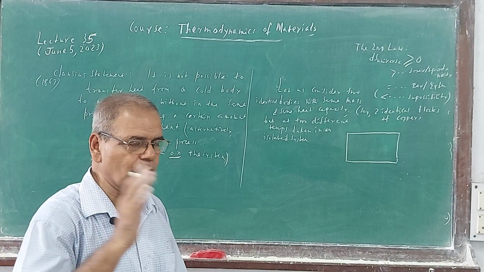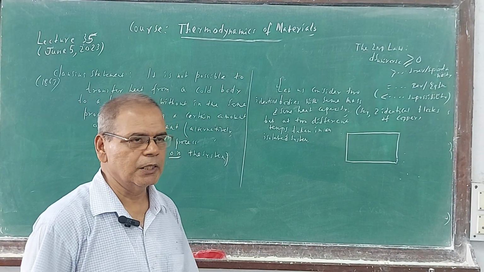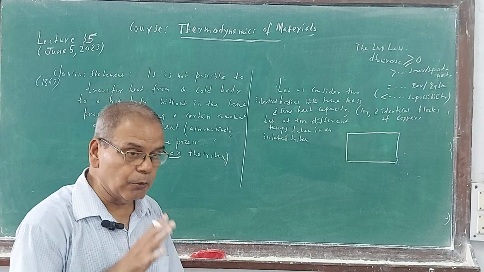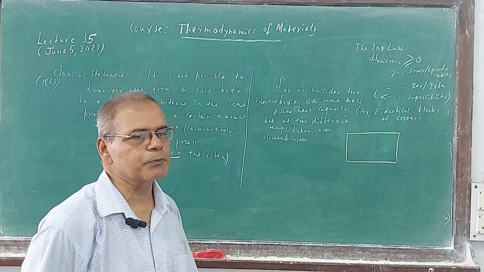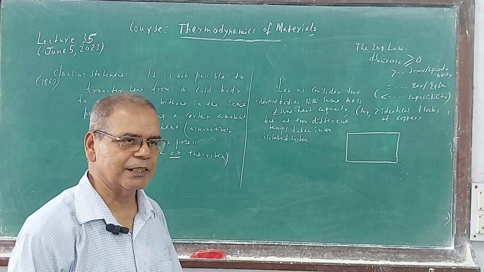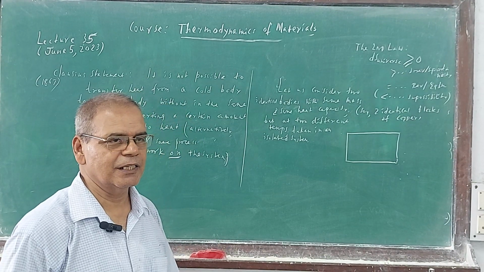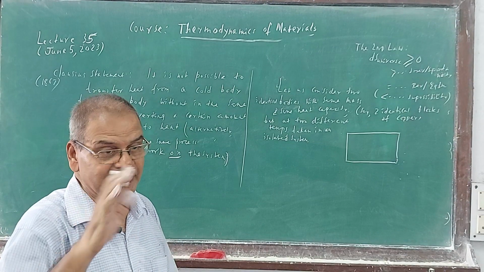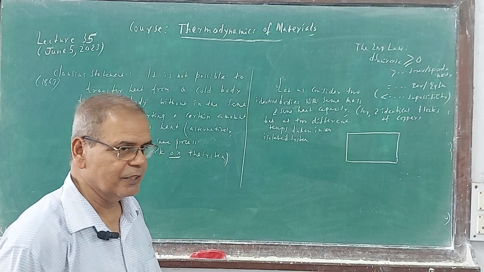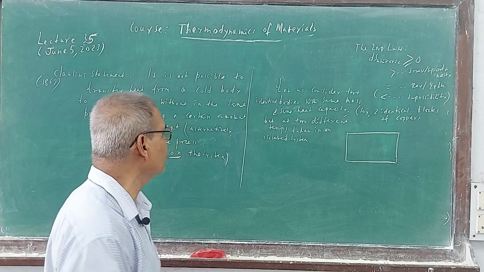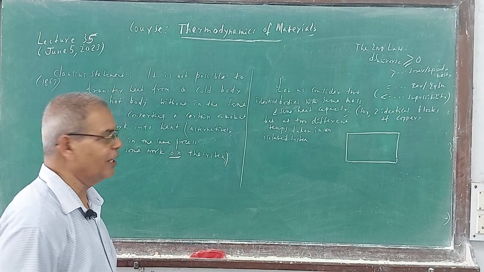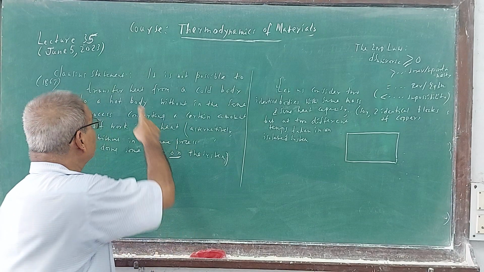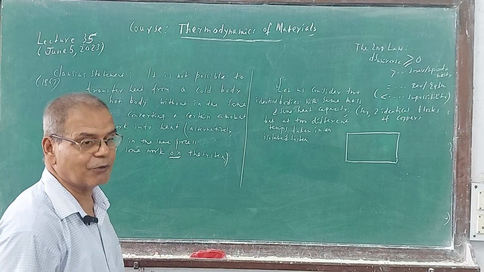No help from surroundings, no influence from surroundings, no interaction with the surroundings. Isolated means alone. It will move freely, means spontaneously, from one state to another. So that's why isolation is necessary, not interfered with by anything else. An example is, yes, heat will flow. We know heat will flow from high temperature to low temperature. And we are considering the opposite. It is not possible. Let us see why.